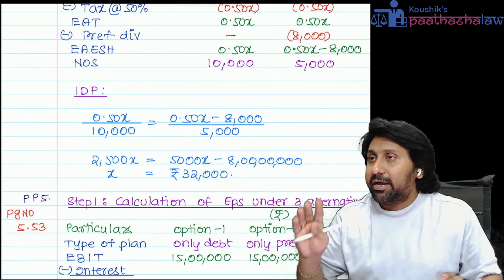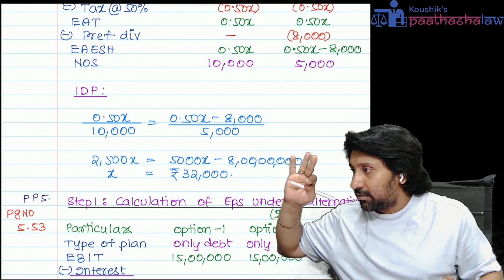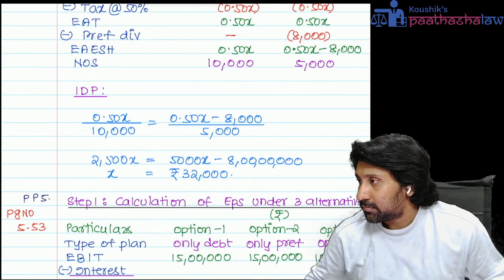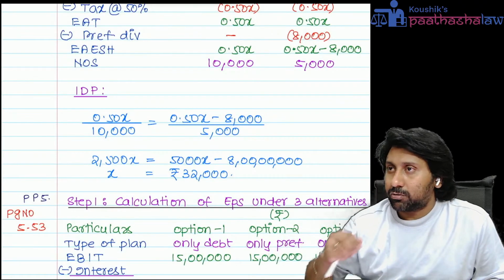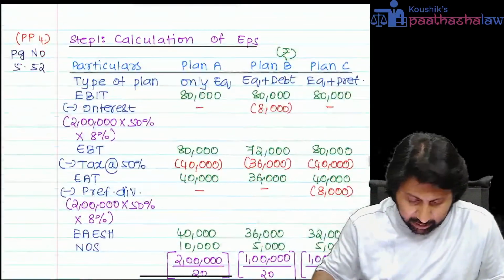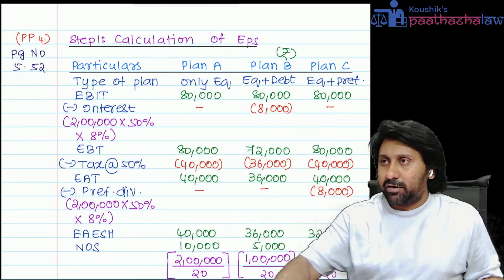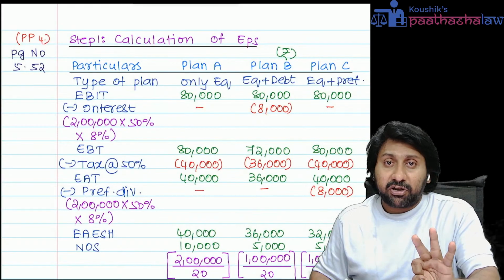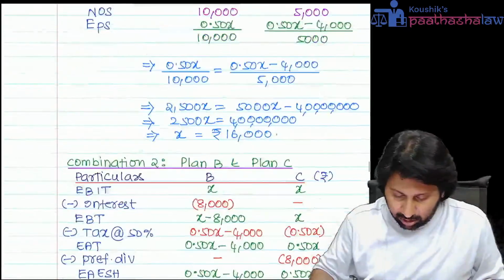Everybody understood EBIT EPS indifference, financial break-even point, EBIT EPS analysis? Everyone? So see, in one case, we completed all the questions. So do that practical problem number 4 properly in your textbook. You will cover each and every point inside: all the details of this EBIT EPS analysis, financial break-even point, indifference point. When the indifference point concept becomes incomparable, also you will see in this question. Okay, all will be covered.